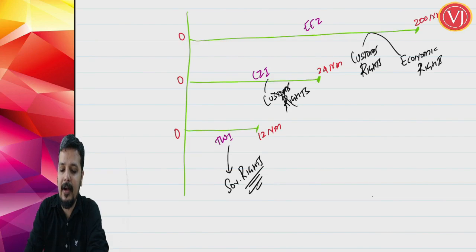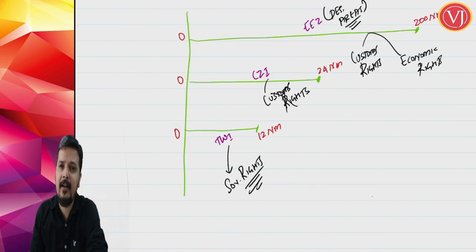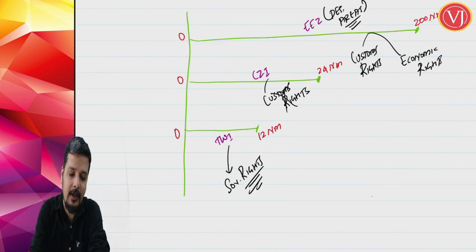and that too not the entire 200 nautical miles. It is only designated areas. So that is the importance. As of now, only two things are relevant. One is the territorial waters of India, 0 to 12, where India has got sovereign rights, the entire TWI, not only designated areas. CZI has lost its relevance.